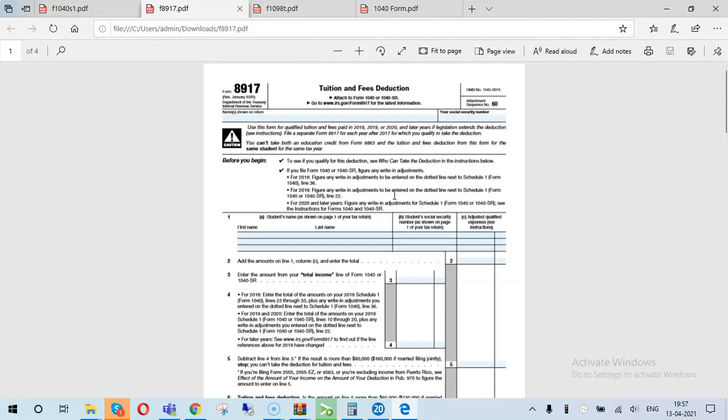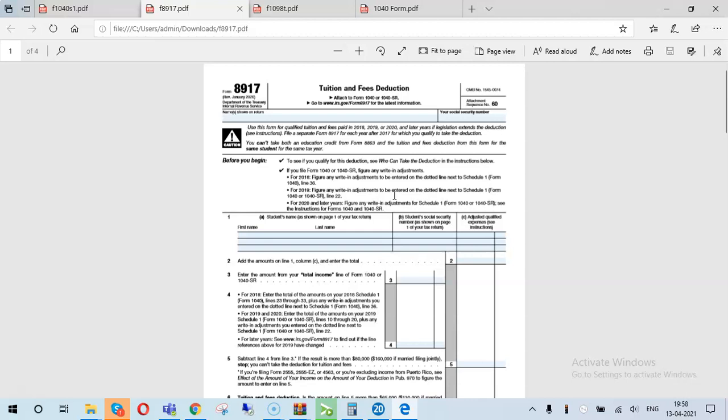Also, you can't claim this tuition and fees deduction for any student if you or anyone else claims an American Opportunity Credit or Lifetime Learning Credit on Form 8863 in the current year for the expenses of that student.